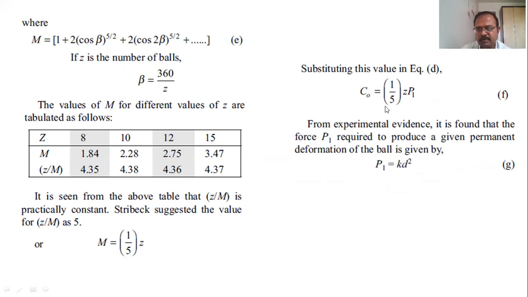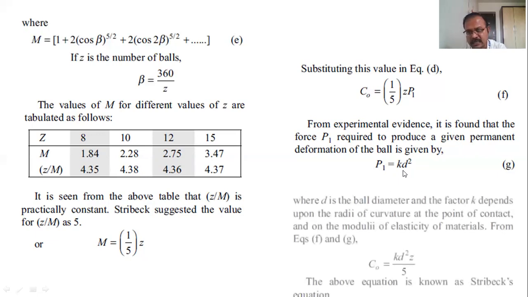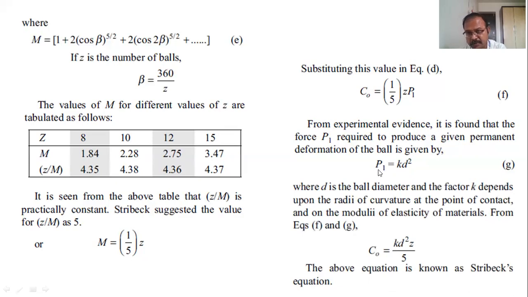Again, from the experimental evidence, it is found that force P1 required to produce a given permanent deformation of the ball is given by P1 is equal to KD square, where D is the diameter of the ball and K is the constant which depends on the radius of curvature and the modulus of elasticity, right? Then if we replace P1 by KD square in this equation, we'll get CO is equal to KD square Z upon 5. So this is the final Strebeck's equation for ball bearings, right? So CO is equal to KD square Z upon 5.